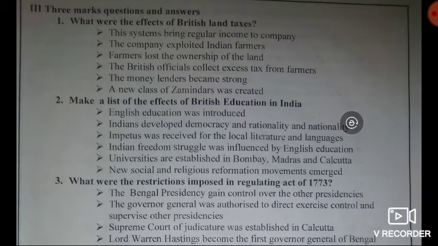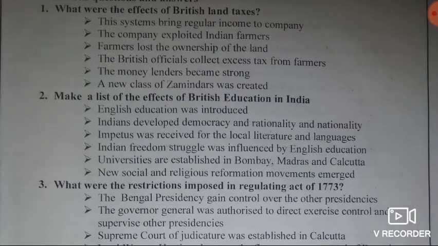The first question: what were the effects of British land tax? What were the major effects of the British land tax? One, this system brought regular income to the company. Then second point, the company exploited Indian farmers. Then third point, farmers lost the ownership of the land.